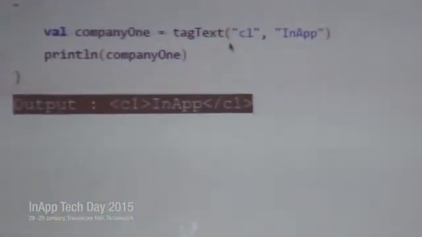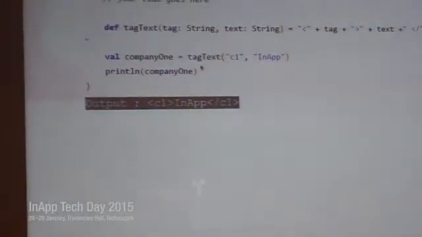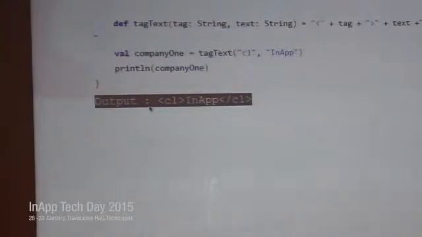Here I am accepting two string parameters and trying to create a tag and a text value. This is the function definition. Next I am calling this function and passing two strings, C1 and inap. It will be assigned to company 1, as this function will return to company 1. So I am trying to print that company 1, and it will print like this.